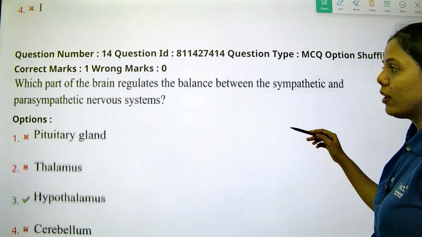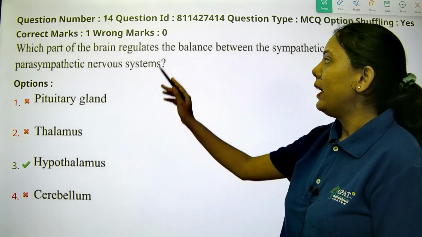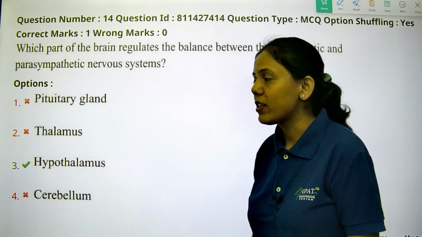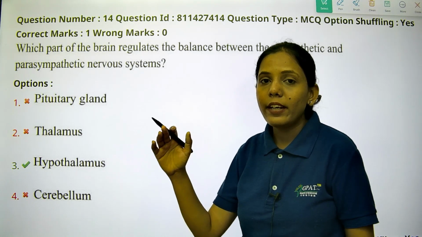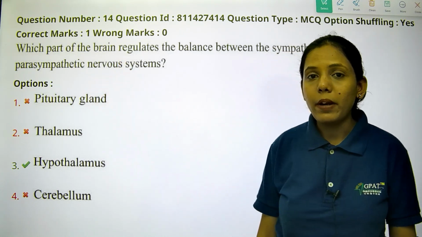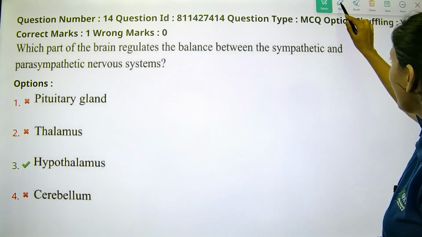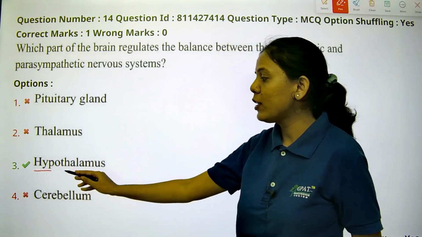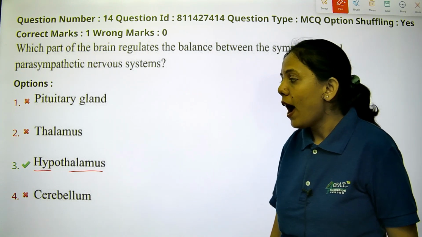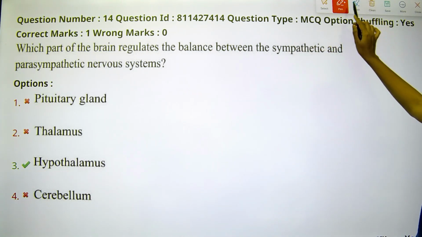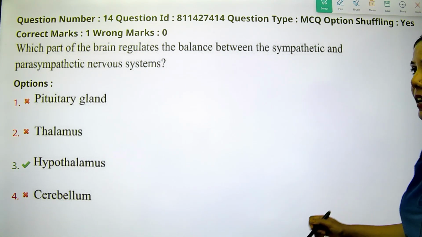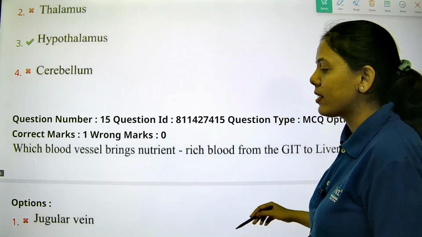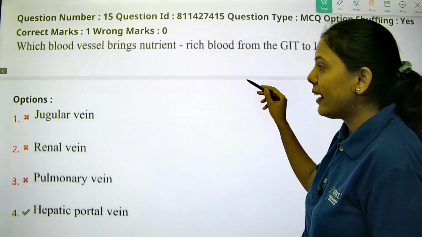Let's see the next question. Which part of the brain regulates the balance between the sympathetic and parasympathetic nervous system? The balance is regulated by the part of the brain that is nothing but hypothalamus. Hypo means below, thalamus. It is located below the thalamus. So hypothalamus is the part of the brain that regulates the balance. It is responsible for the balance between parasympathetic and sympathetic nervous system.